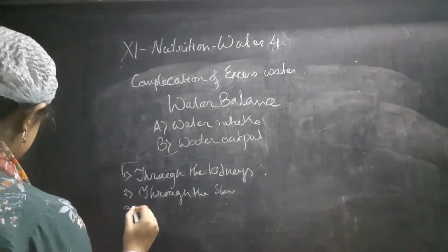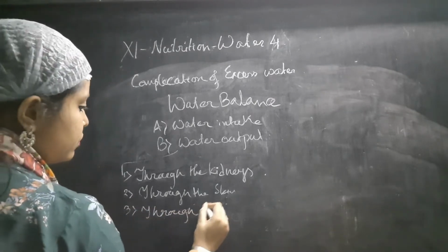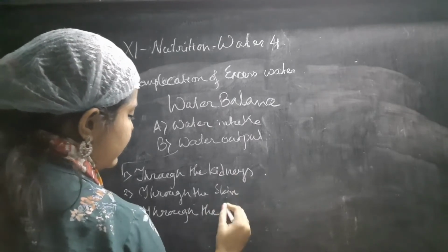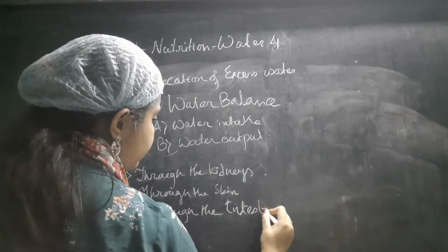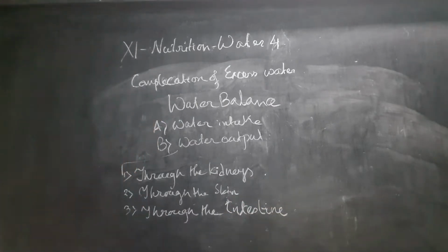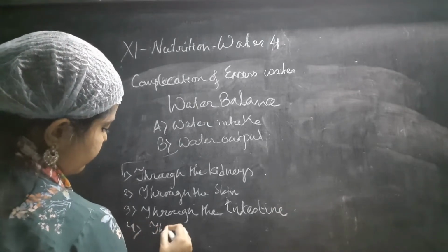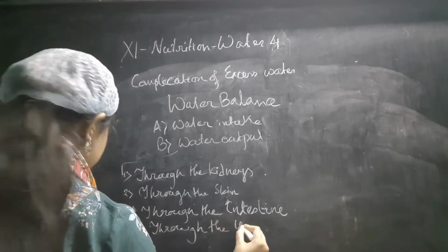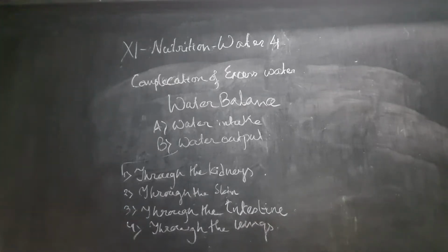The third is through the intestine. And the fourth one is through the lungs. So these are the 4 procedures by which water can go out from the body.